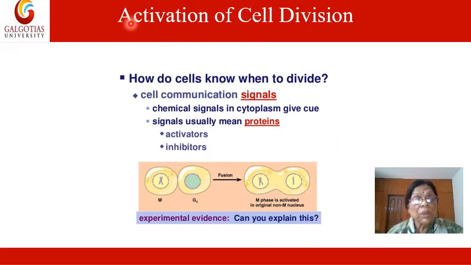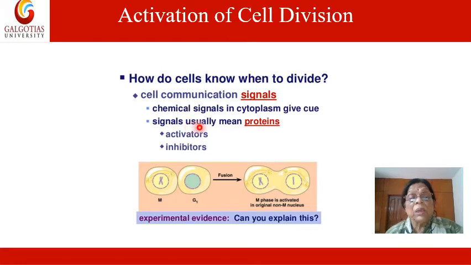Now, activation of cell division. How do cells know when to divide? The cell communication system is managed by signals which are in the form of proteins.